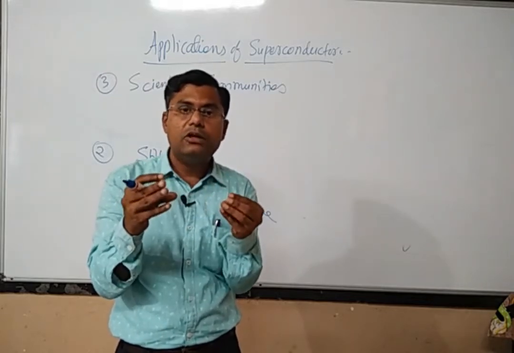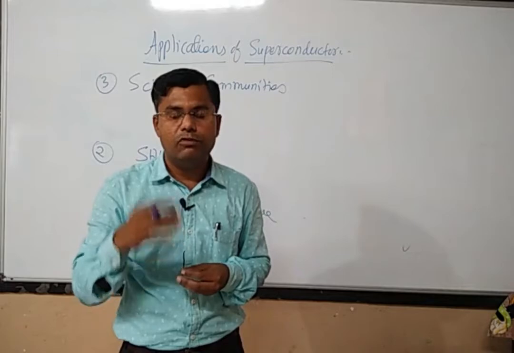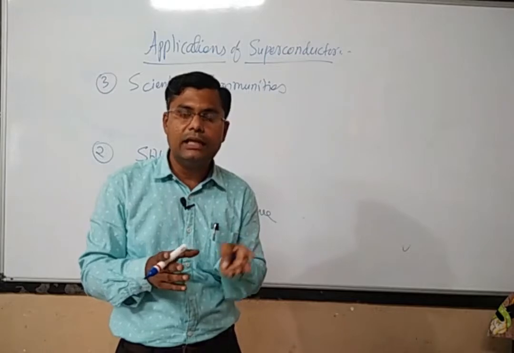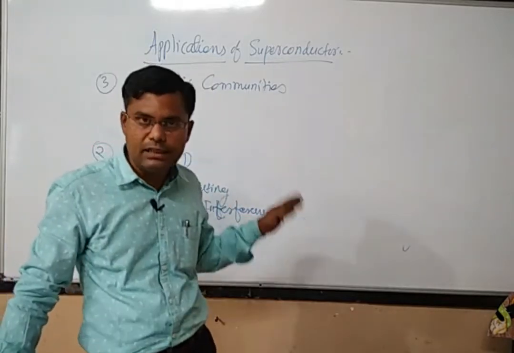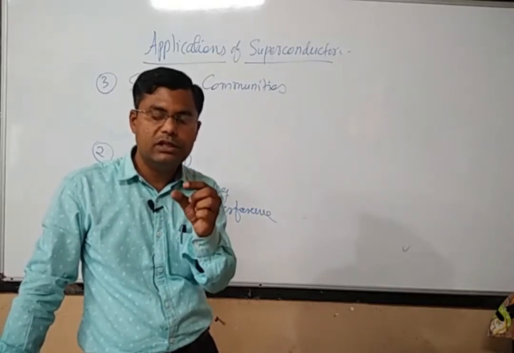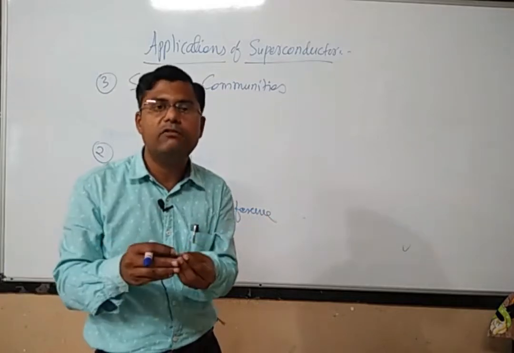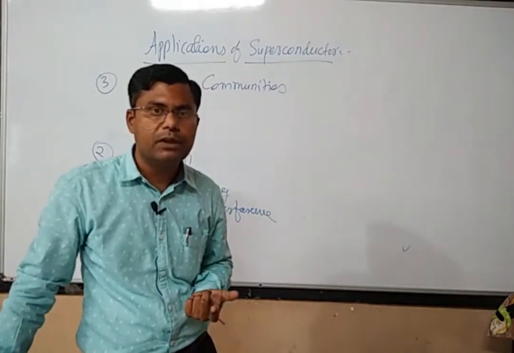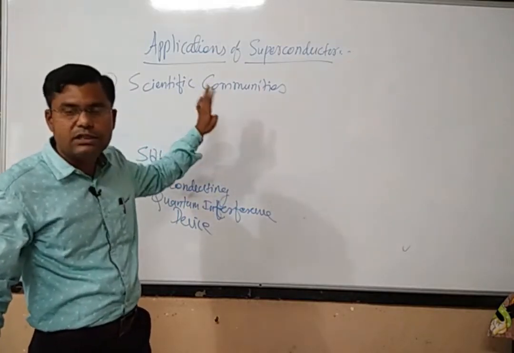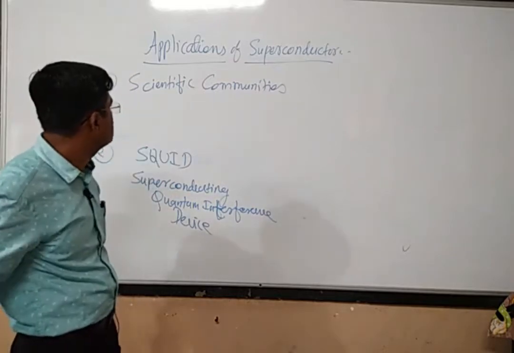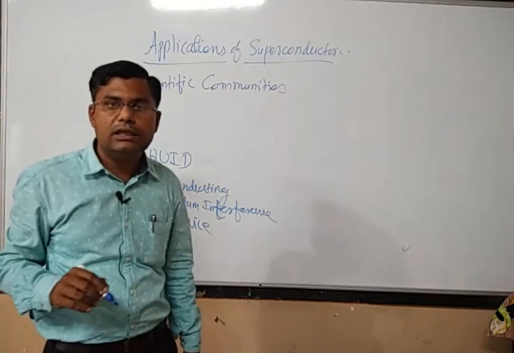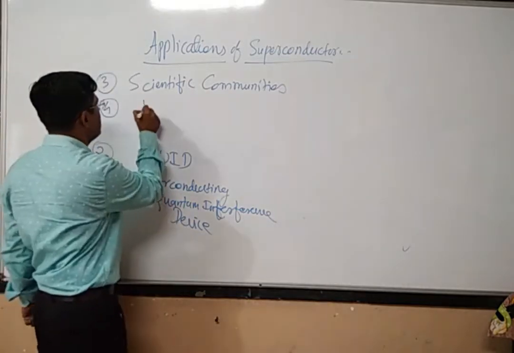The confinement of charged particles is not very easy. We need either electrostatic lensing or magnetic lensing. The magnetic lensing can be produced with the help of superconducting magnets, and that device can be used to confine the charged particles within a very small area or volume, so that they collide with each other and high energy physics can be studied. Such devices are largely used by scientific and industrial communities. So this is one application of superconductors. Then there is another application of superconductors, again in nuclear fusion reactions.